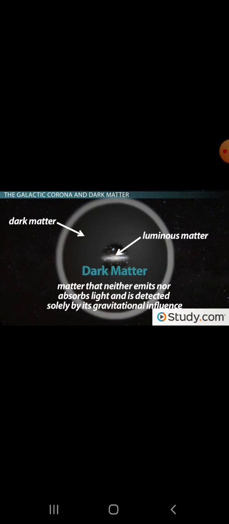It is dark matter, or matter that neither emits nor absorbs light, and is detected solely by its gravitational influence, and it makes up the majority of our galaxy's mass. In fact, it makes up 90% of the matter in our galaxy. This means that only 10% of the galaxy's mass is in the form of visible objects, like our stars. This mysterious invisible dark matter, which gives our galaxy such significant mass, is the subject of another lesson.